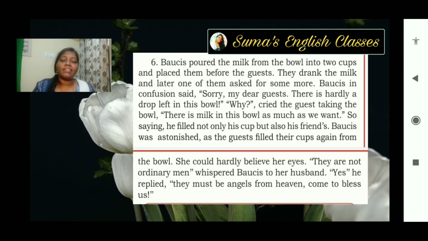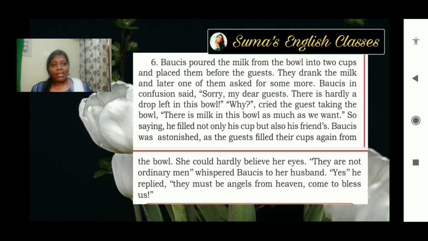When she said like that, one of the guests cried out. He was talking in a louder way, and said, "There is milk in this bowl. See, there is milk in this bowl as much as we want. There is sufficient milk in this bowl." So saying, he filled his cup. Not only his cup, his friend's cup also he filled. Okay, and Baucis was so astonished. She could hardly believe her eyes.